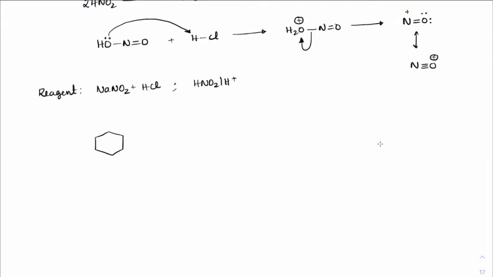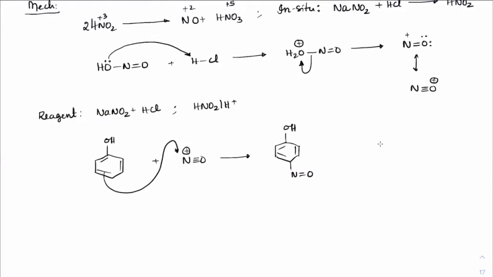Benzene with strong donating groups like OH will give a better reaction. So when you treat this with N triple bond O plus, the attack is observed from here. It can happen at the ortho position also. Generally para products are more stable. The major product will always be at the para position. You will get this. So this is how we get nitrosobenzene, or in this case, nitrosophenol.